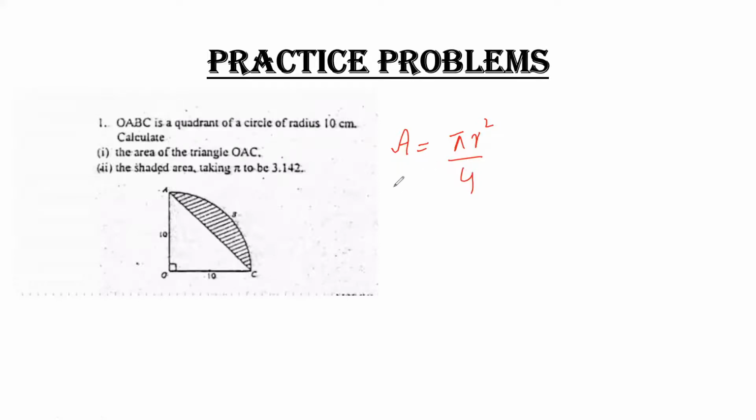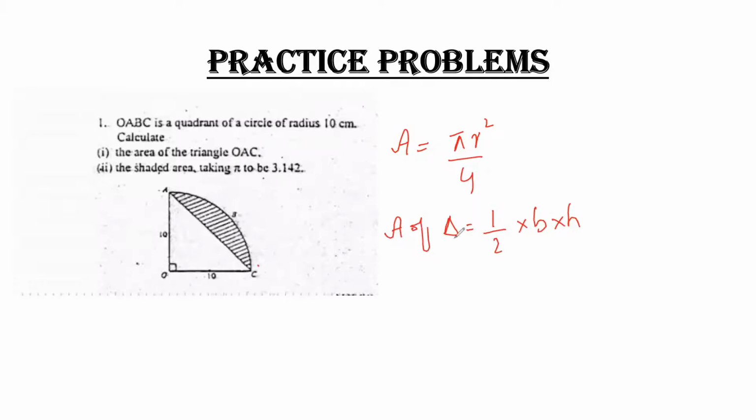So this is the area for quadrant, and area of a triangle is half, since it is a right angle triangle, so half into base into height. Question number 1, part 1, they ask you to find out the area of a triangle OAC.